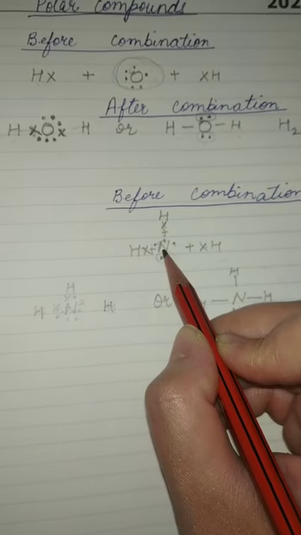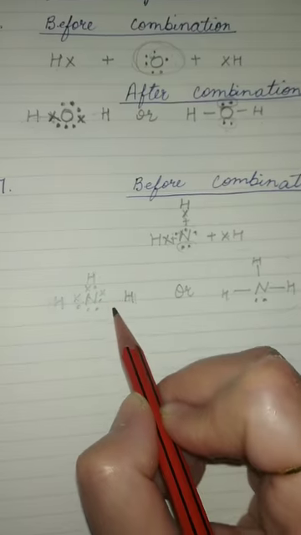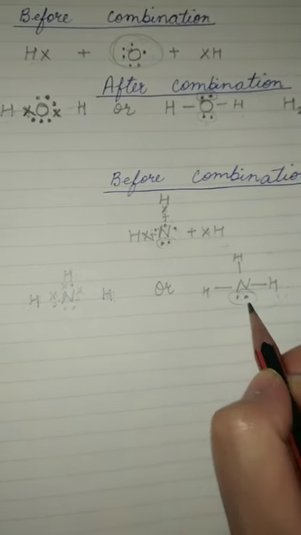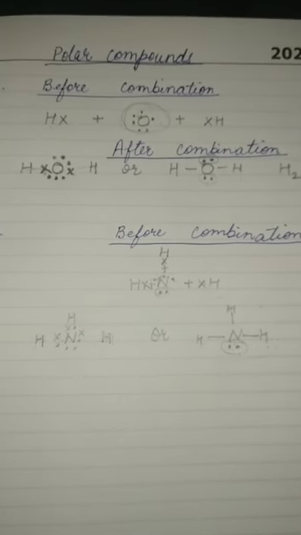Nitrogen, ammonia, if we are talking about nitrogen, again 5, it requires 3, 1 from each hydrogen, slightly away, and then this is how 2 are not being shared, so therefore now all 8 are there, 1 2 3 4 5 6 7 8. So I hope you all have understood. Thank you.